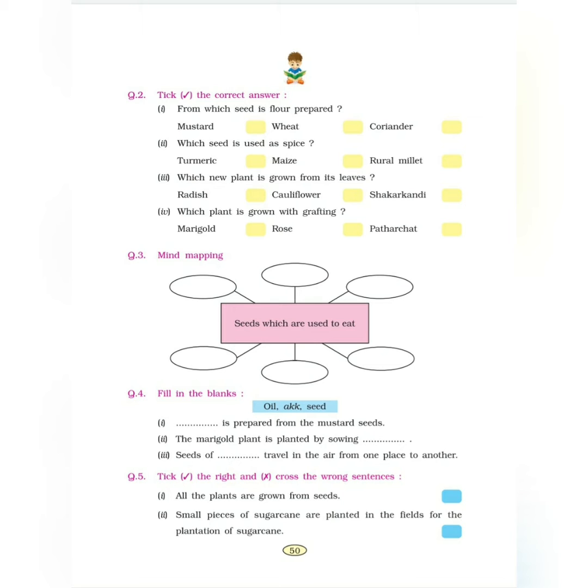From which seed is flour prepared? Mustard, wheat, or coriander? It is wheat. Yes, wheat, from which atta is made. Wheat is the answer.